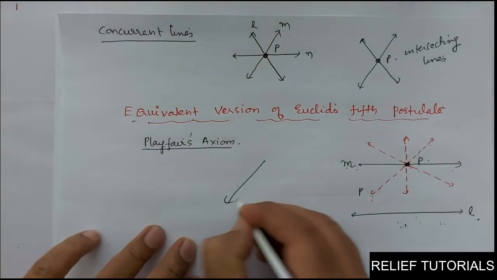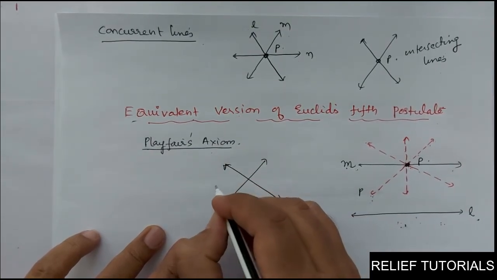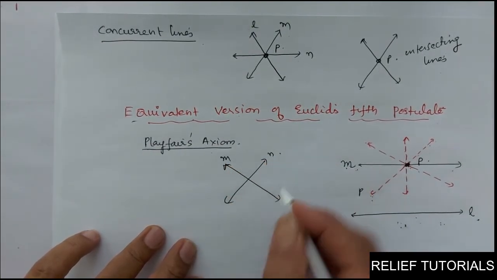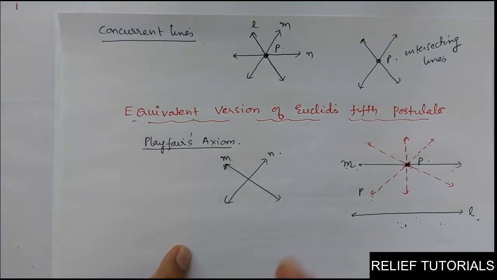We can say it in another way. Say these are two lines I have drawn, M and N. Clear? So these two lines cannot be parallel to the same line at a time.